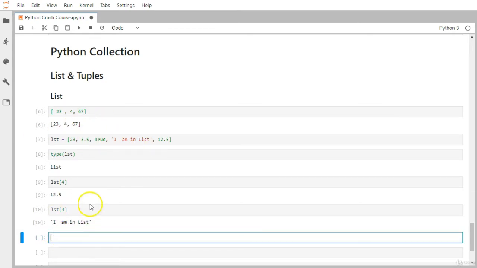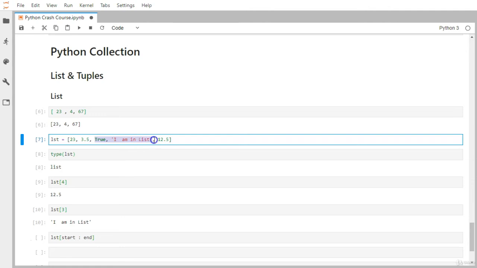Now if I want to extract multiple elements from this list instead of just one, I can use the slicing notation. We have already seen this slicing notation while extracting characters from a string, and we are going to use the same notation. So lst, then brackets, and inside the brackets we give the start index, a colon, and then the end index. Let's say we want to extract True and "I am in a list."